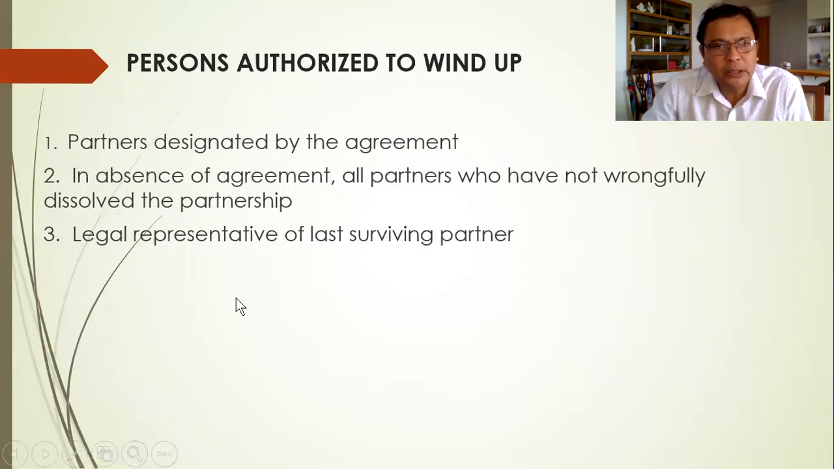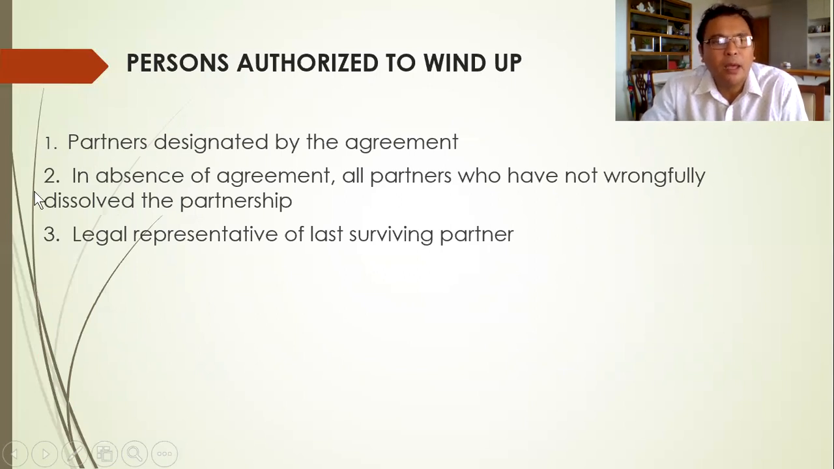Okay, this is the last topic. The question: who are the persons authorized to wind up the partnership? Firstly, the partners designated by the agreement. In the agreement itself, before or upon the creation of the partnership, the partners have already agreed that in case the partnership is dissolved, they are electing persons authorized to wind up the partnership. So they have elected beforehand.